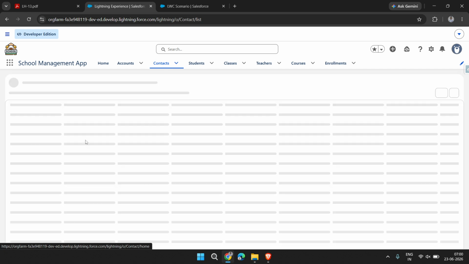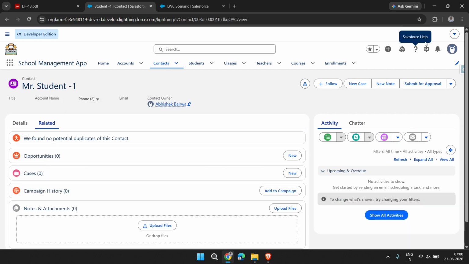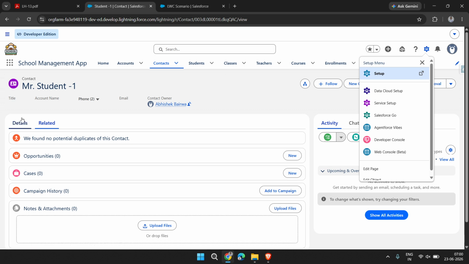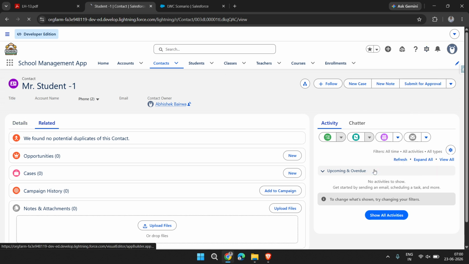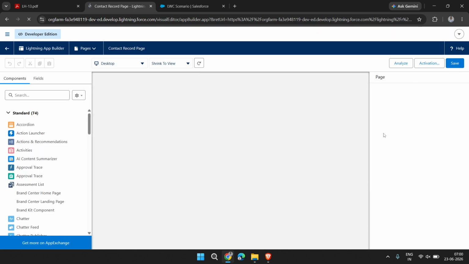Now let's see what happens when we open any record. Let's open a record. For now it's not edited, so the first tab is the detail page and related, but there should be some changes, like when we open any contact record, it should open on the detail tab.